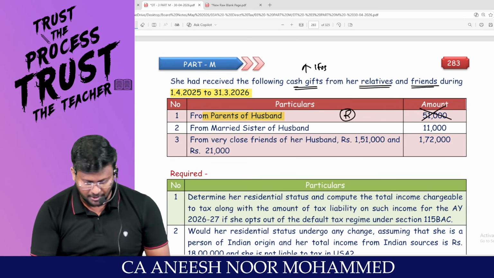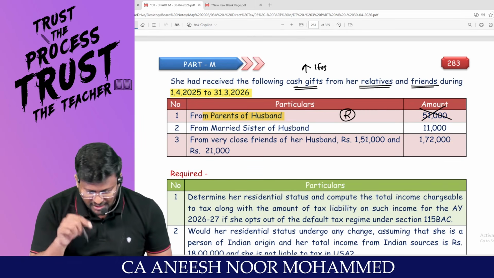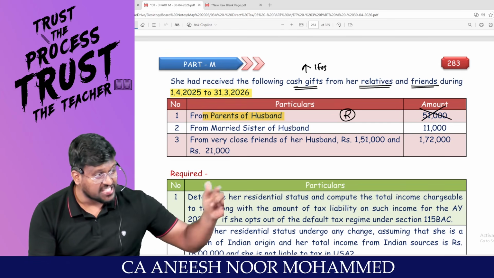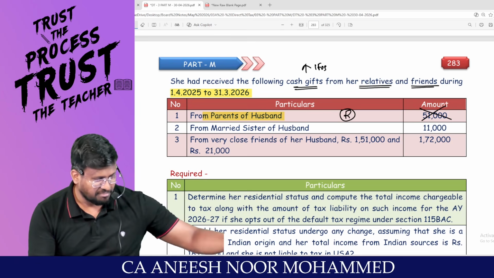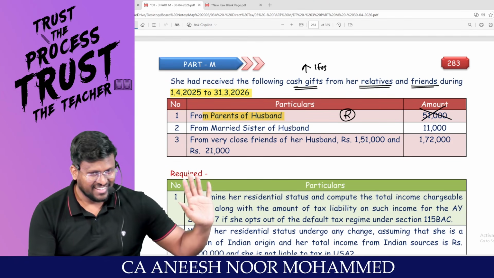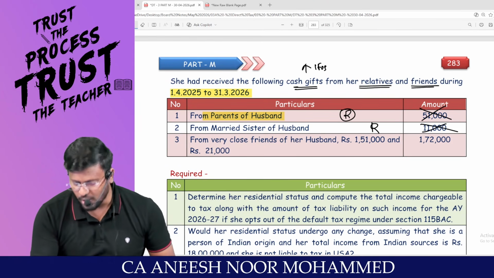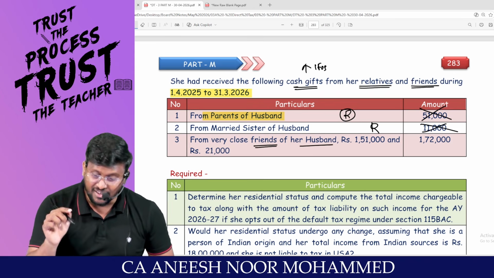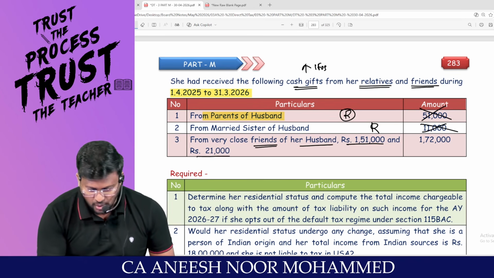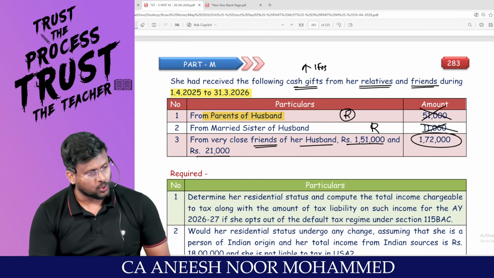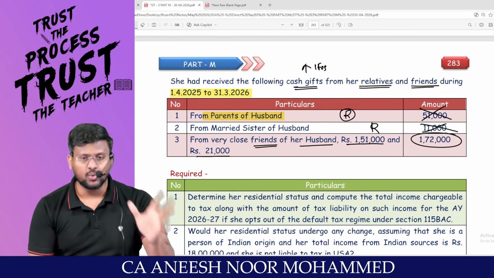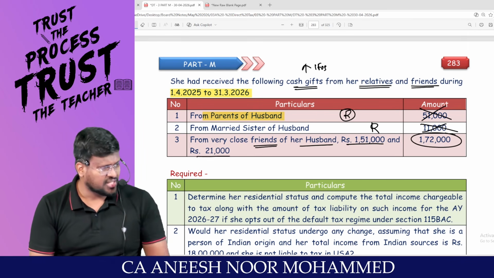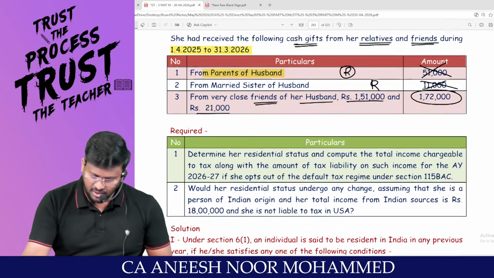Income from other sources will not be applicable. From the married sister of the husband. Husband's sister, married or unmarried does not matter. Is she a relative? Yes, sir. Hence, this will also not be taxable. From a very close friend of her husband: rupees 1,51,000 and 21,000, total 1,72,000. Since it exceeds 50,000, it will be taxable. Sir, taxable in India. This is an Indian income because the gift has accrued or arisen in India.